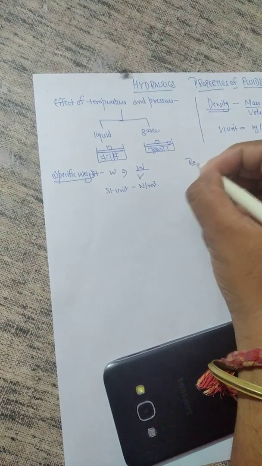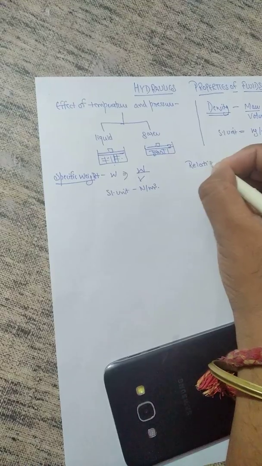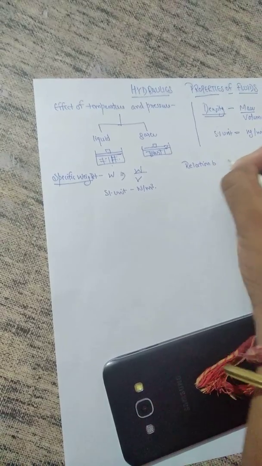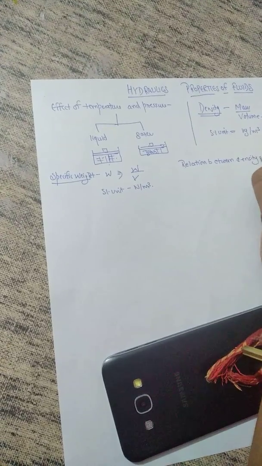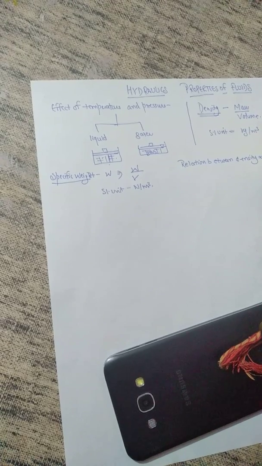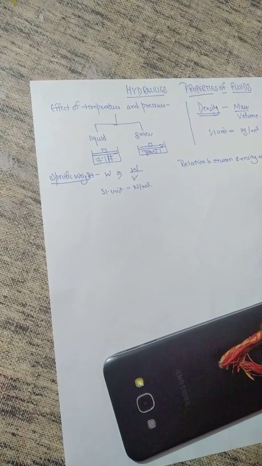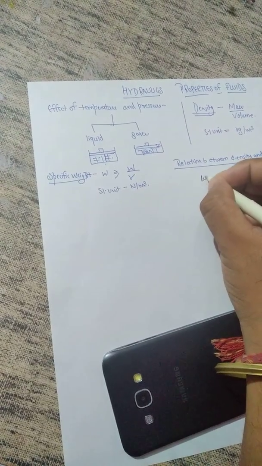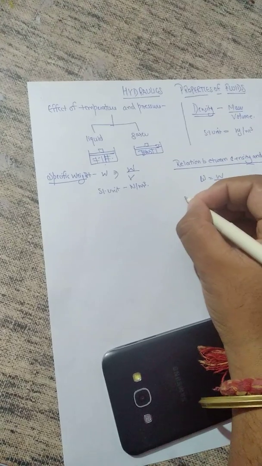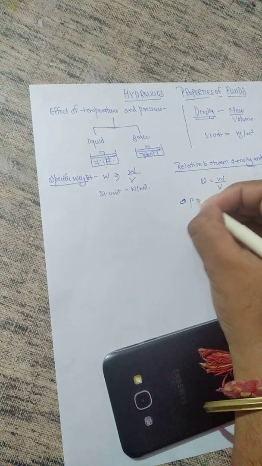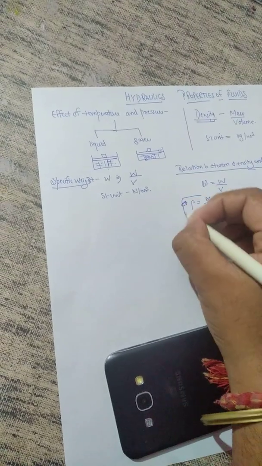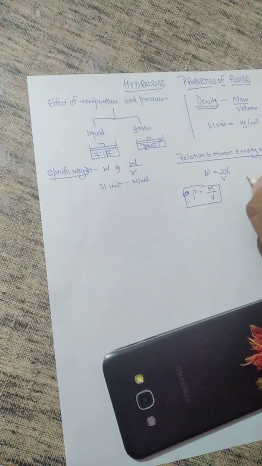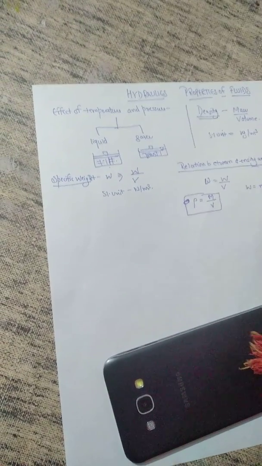If we talk about the relation between density and specific weight: specific weight, small w, is equal to W upon V, where W is equal to mg.